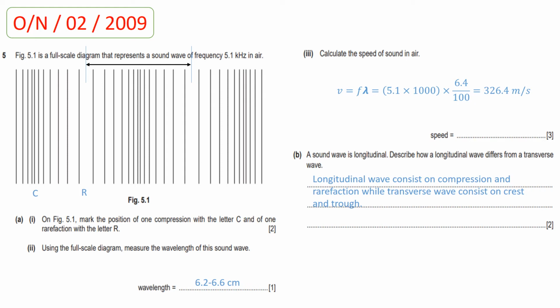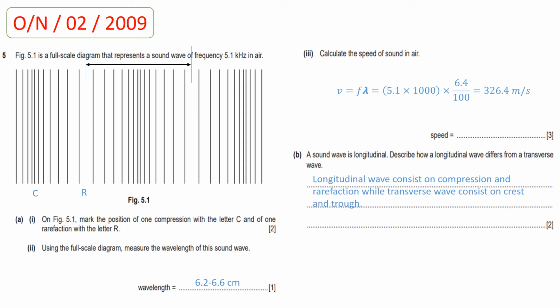So, students, we all know that the region in which the lines are closer to each other is known as compression, and the region at which the lines are away from each other shows rarefaction. So students, you need to label or mark C at the position where the lines are closer to each other, and you need to mark with letter R at the position where the lines are away from each other.